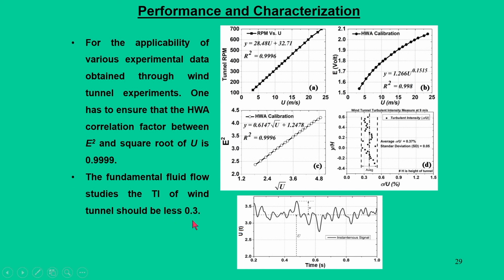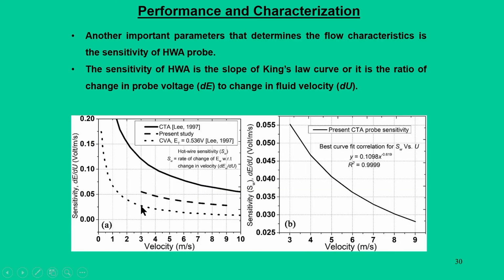value, less than 0.3. And this is another part where we talk about the sensitivity of the probe. The sensitivity of the hot wire probe is nothing but the ratio of the change in the probe voltage to the change in the fluid velocity. Another kind of plot can be plotted here, and these plots talk about the characterization of the wind tunnel. So, the more analysis you do, the more precise information you are going to get out of the tunnel.